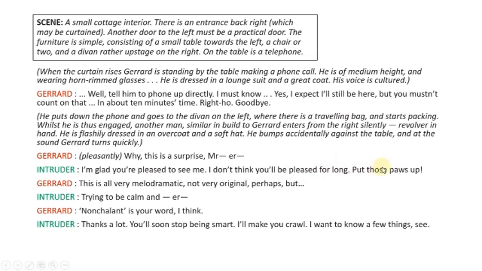Put those paws up. Paws up means hands up. So the intruder says that he is glad to find Gerard happy to see him. He says that Gerard won't remain happy when he comes to know his intentions. Actually, he wanted to kill Gerard, so he thinks that when Gerard comes to know that he has come to kill him, he will not be happy. He won't be happy for a long time.